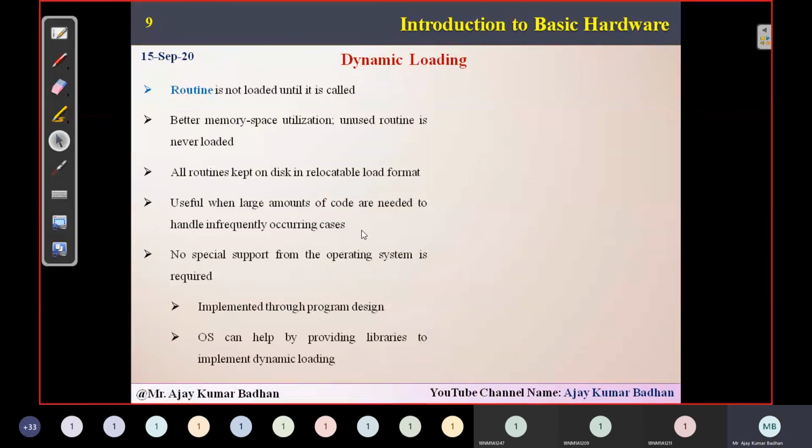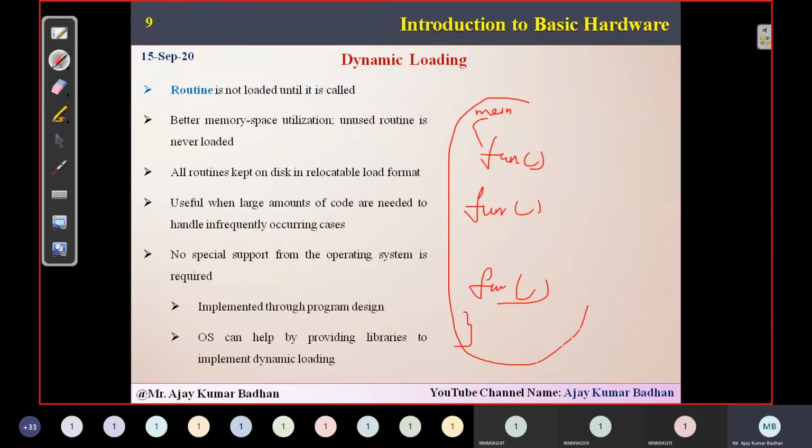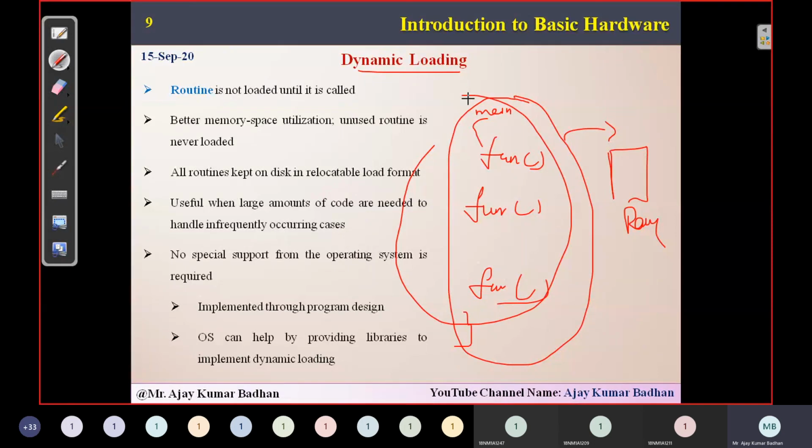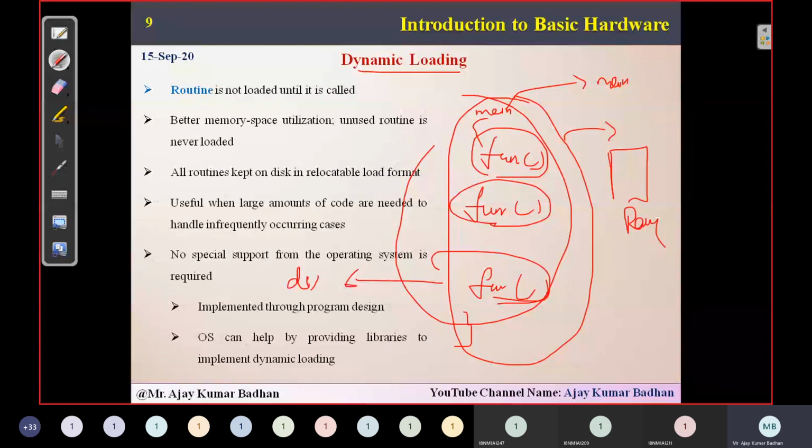Then we have dynamic loading, which we already discussed. When can we use it? Suppose you have written a program consisting of multiple functions: function 1, function 2, function 3. Normally, when you execute this program, the entire program is stored in your RAM, the main memory. With dynamic loading, the entire program will not be loaded. Only the main program is loaded. These functions will not be loaded; they will reside on your disk.